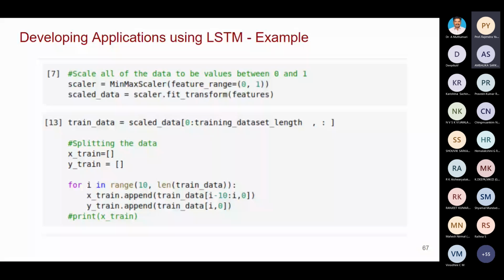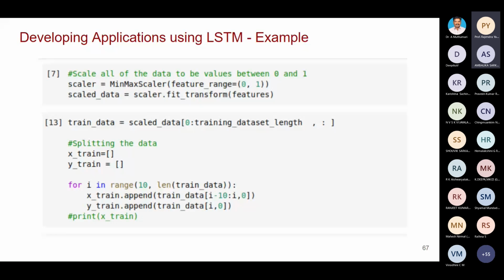Then we have to scale it. Here we are using MinMaxScaler, which will be applied to the data. If you are familiar with data analytics, you should know about scaling. You have to scale the data between 0 and 1, so all the data will be scaled from 0 to 1.